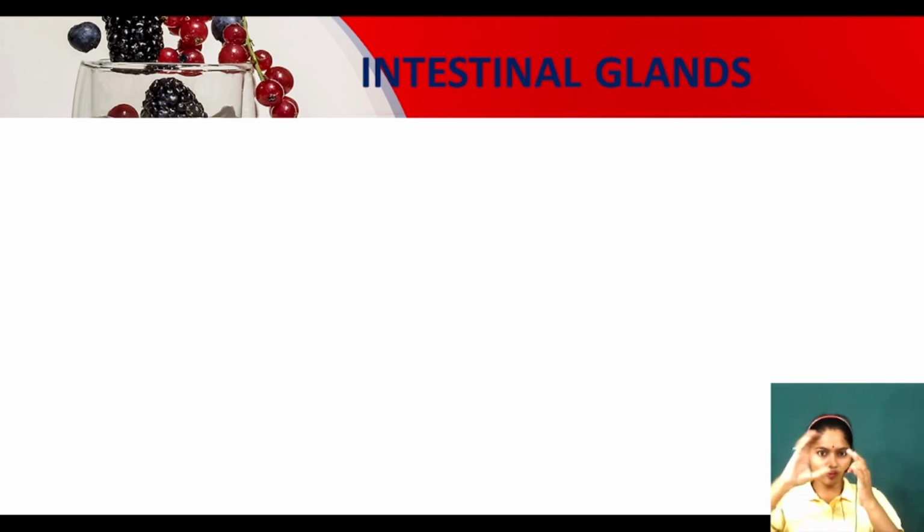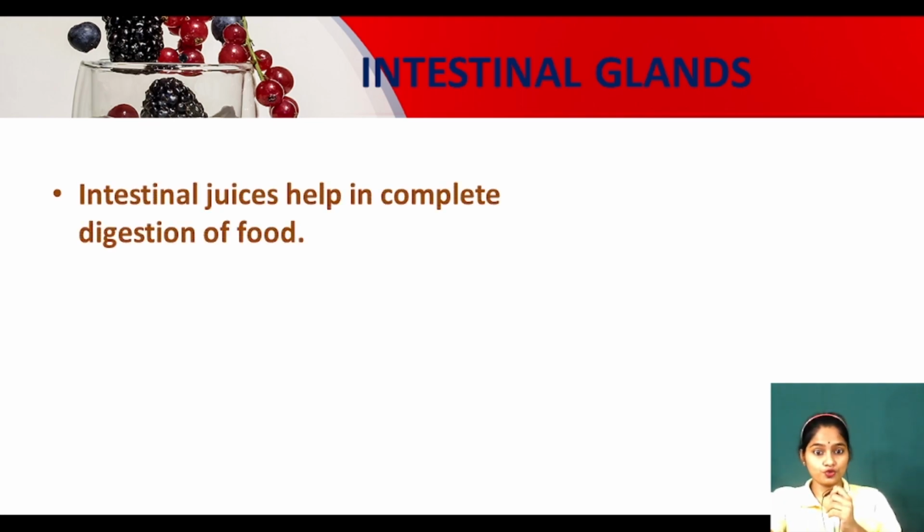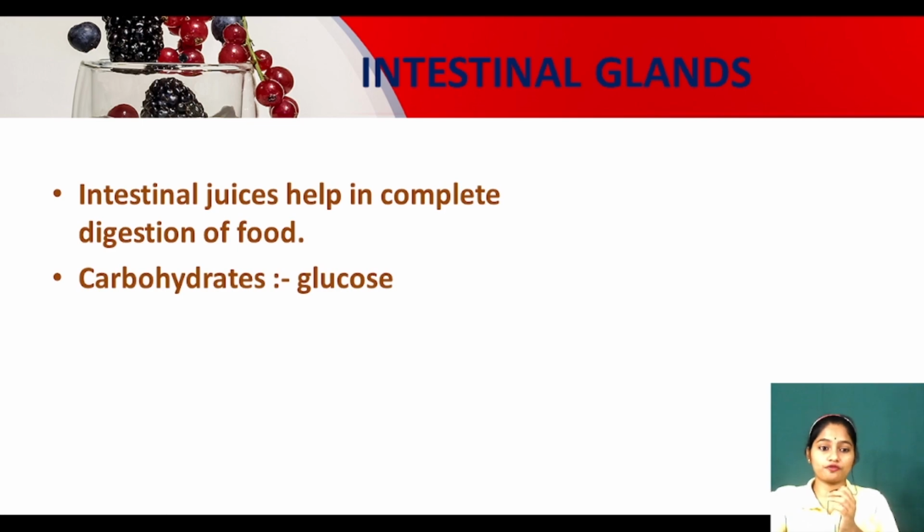Clear? Yes. Now see, after that what happens? Intestinal glands. The food is inside the small intestine. There are certain glands called intestinal glands. How do they help, my dear kids? The intestinal juices help in complete digestion of food. Now we have studied that in the small intestine the digestion is going to be complete. How will it be completed? It has some intestinal juices which help to completely digest the food. After complete digestion, the carbohydrates are converted. We have studied, no, complex things will be converted into simpler things which our body will absorb.